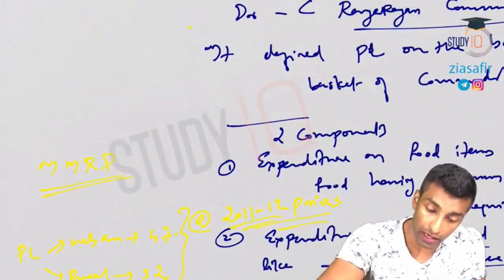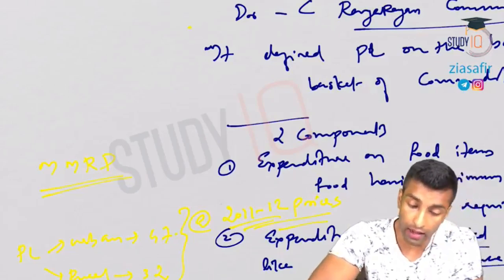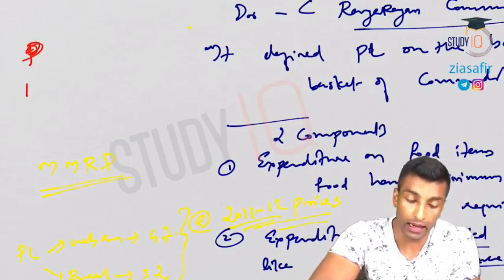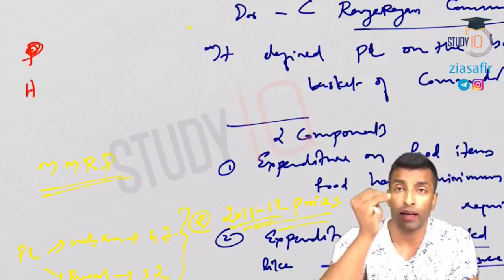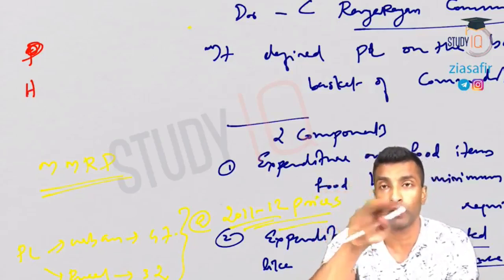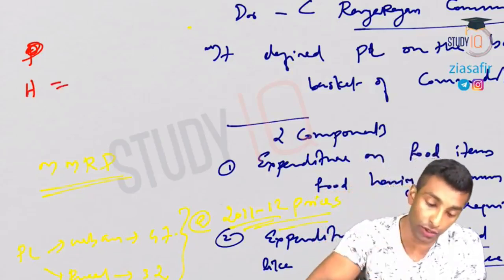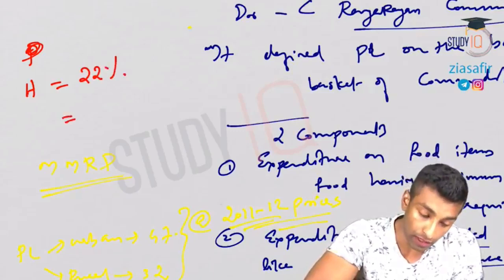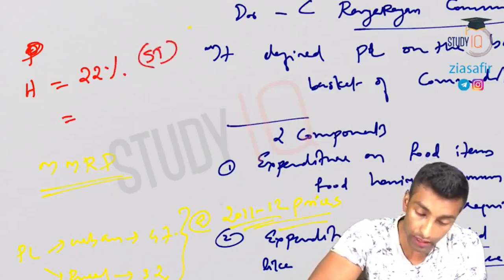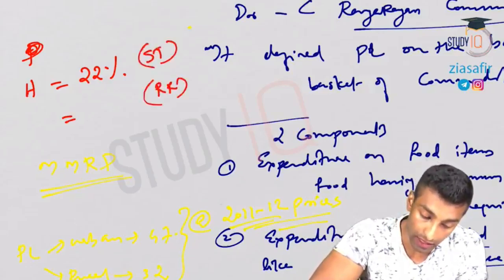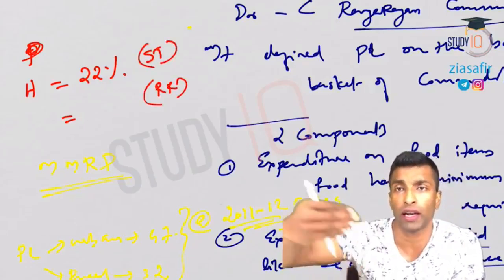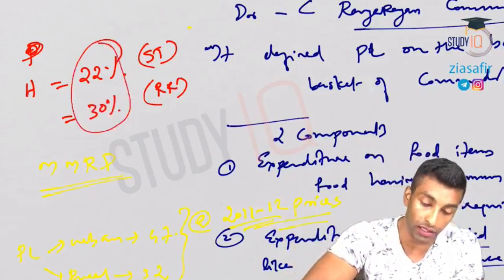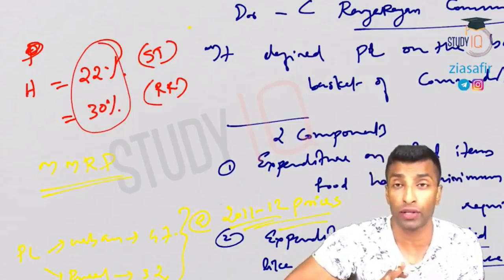Now, as per Suresh Tendulkar committee, poverty line, we know that is 33 and 27. So the poverty ratio, that is head count ratio, we will write it as H. Head count ratio is the poverty ratio, number of poor divided by total population into 100. So let me write it as H. As per Suresh Tendulkar committee, 22%. And as per Rangarajan committee, it will be more because the poverty line is more, the criteria is more, items are included, fats, proteins, etc. So it is 30%. What you need to know is this. These two values are what you need to remember.